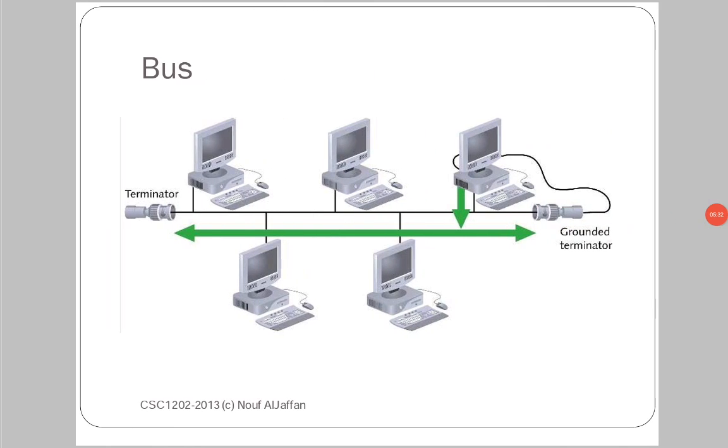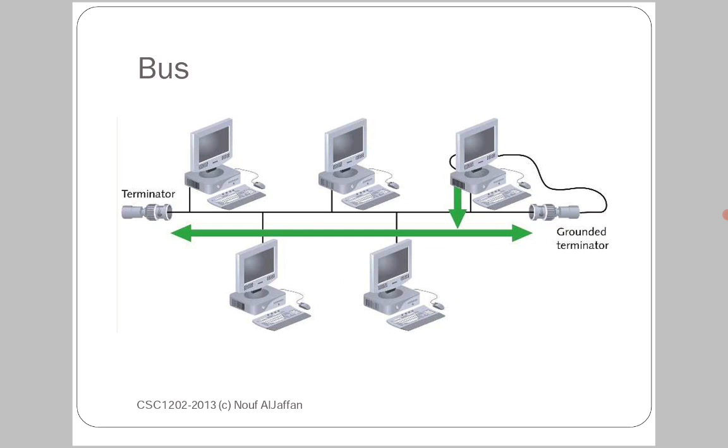Similarly, how the network is managed means in which way the network is managed. The first type of network is the bus network or bus topology. This is the diagram. In this diagram, a network cable, such as a Cat5 cable, connects various devices, and on each end of the cable there are instruments called terminators.